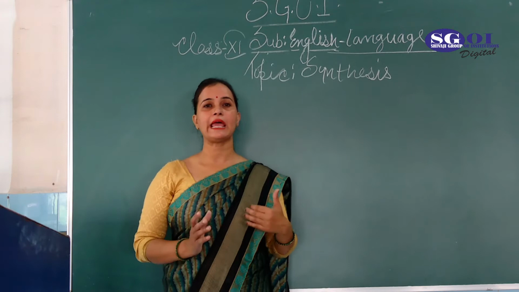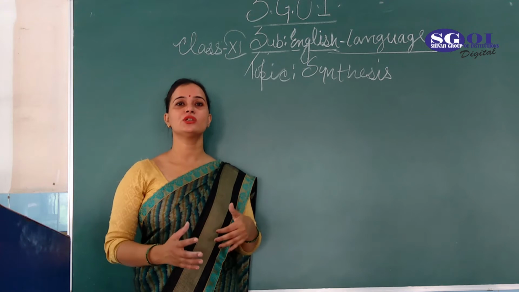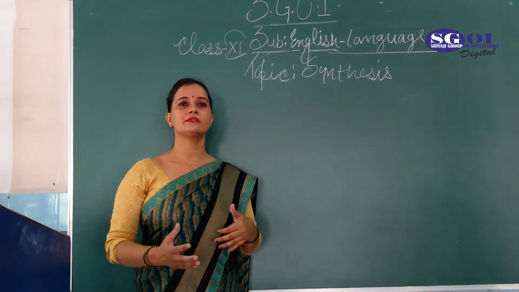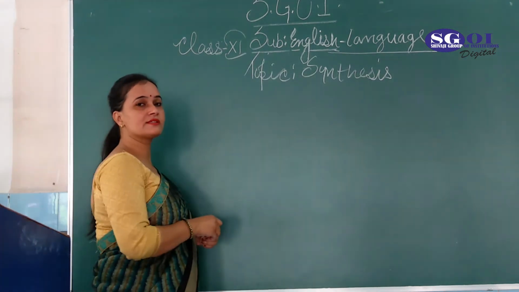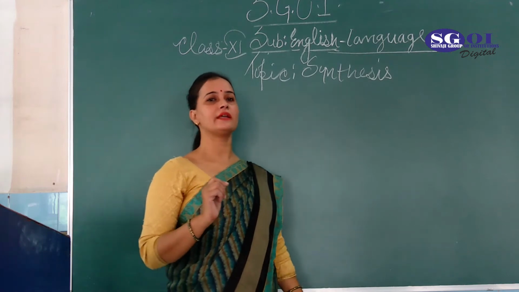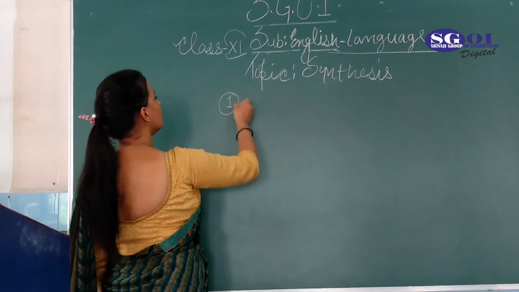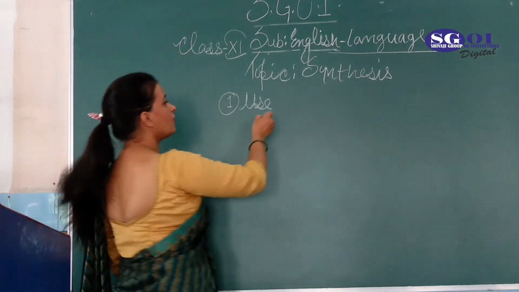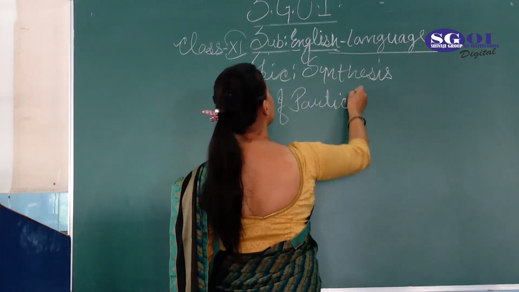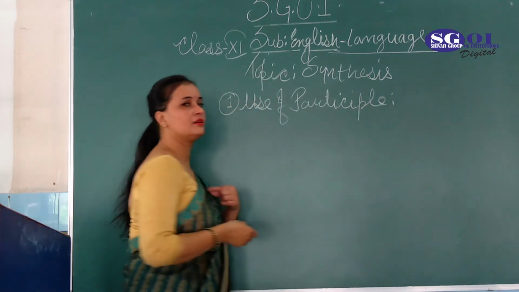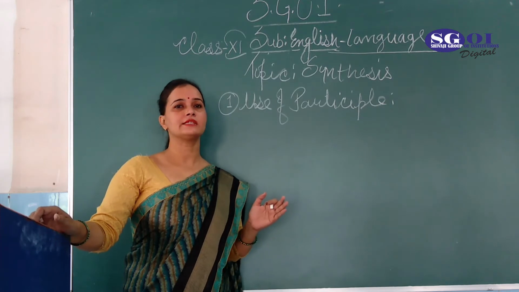So in our previous lecture class we started the combination of two simple sentences into one simple sentence, and we also discussed some rules by which you can do it. There are seven rules of making simple sentences into one simple sentence. The first one was the use of participle. We discussed that participle is classified into three.